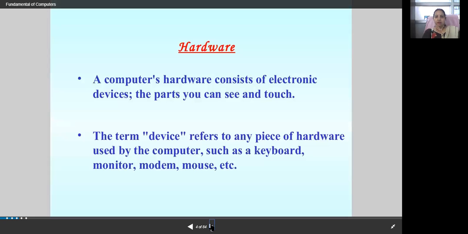Then our system moves to hardware. In computers, hardware consists of electronic devices, the part you can see and touch, such as monitor, keyboard, mouse, printer, scanner, cassette, all are hardware. These are all the devices or any piece of hardware that is used by the computer, such as keyboard, monitor, modem, mouse. All these are hardware, all the things which we can touch and feel.